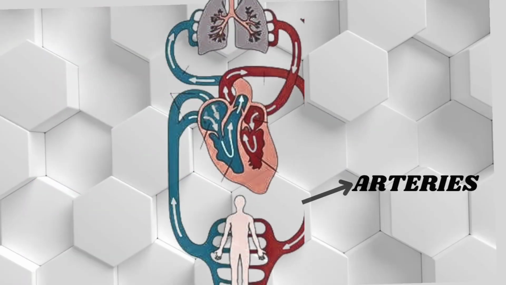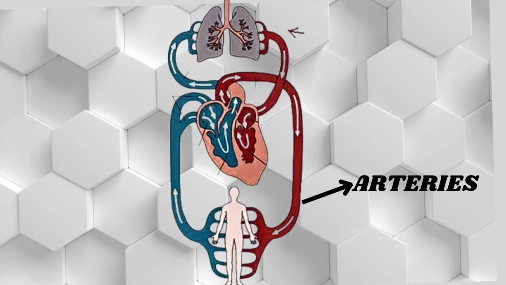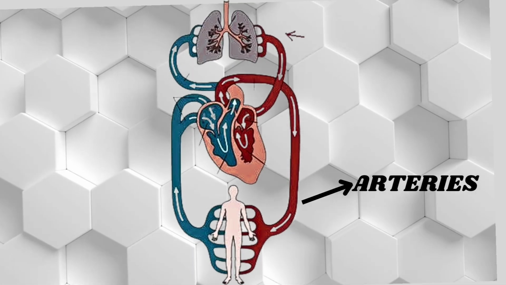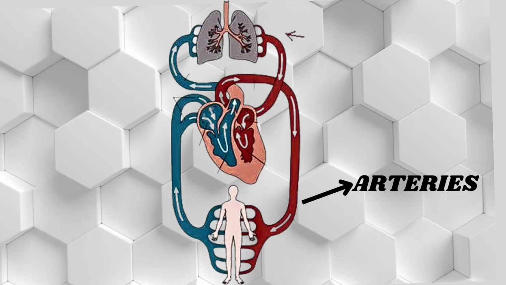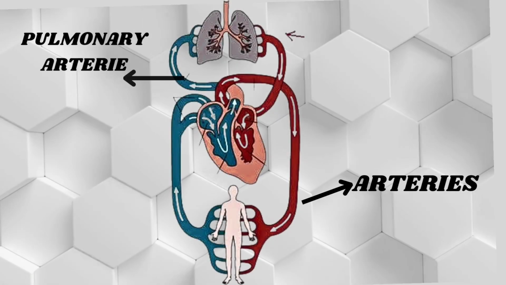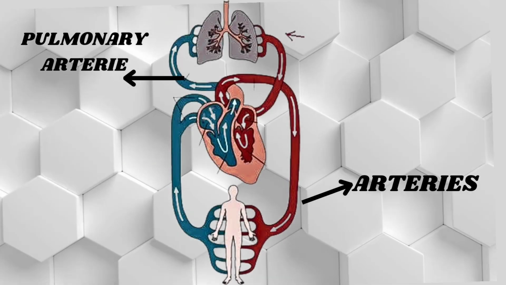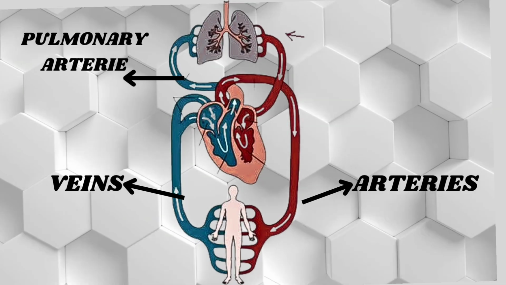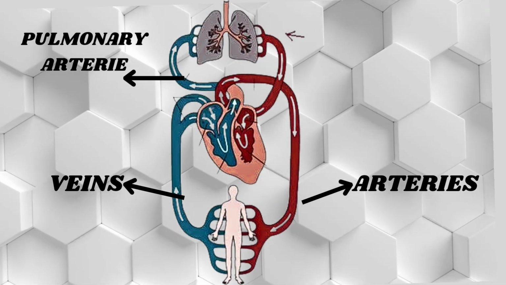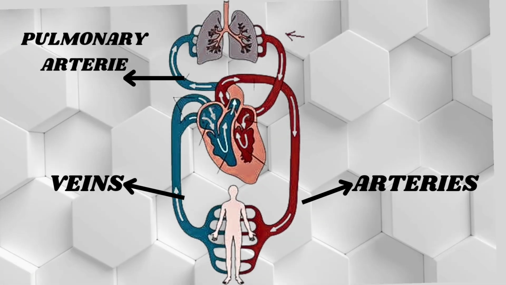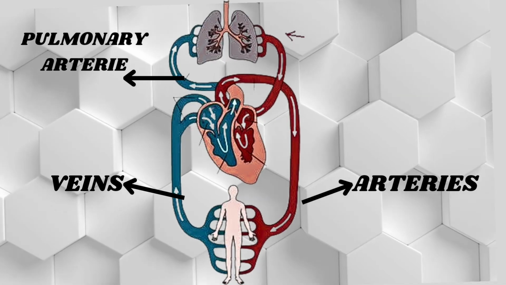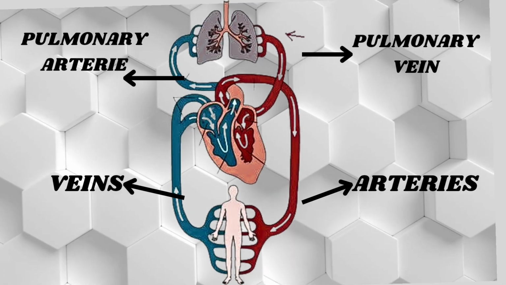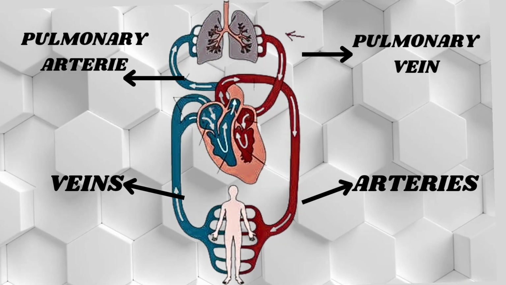The arteries carry blood away from the heart. They receive blood that is pumped from the heart and transport it to all parts of your body. All arteries carry oxygenated blood except the pulmonary artery, which carries deoxygenated blood to the lungs. Veins carry blood from the rest of the body back to the heart. All veins transport deoxygenated blood except the pulmonary vein, which carries oxygenated blood from the lungs to the heart.